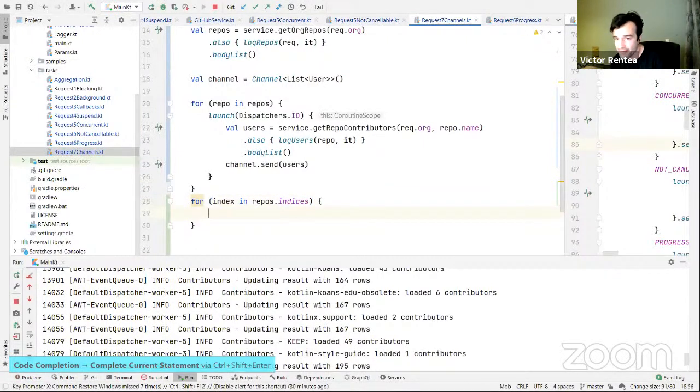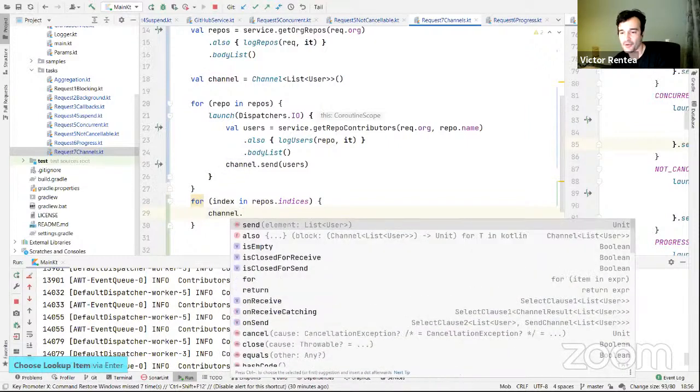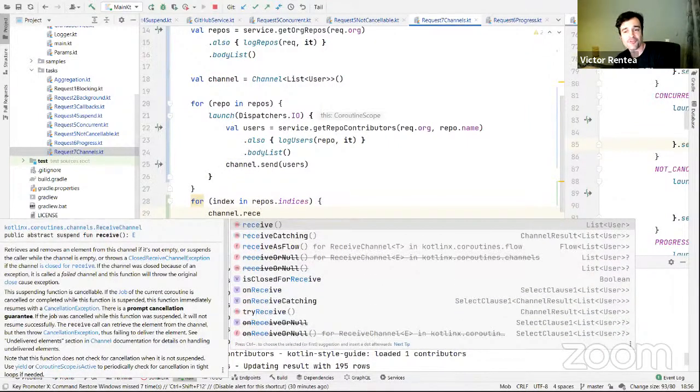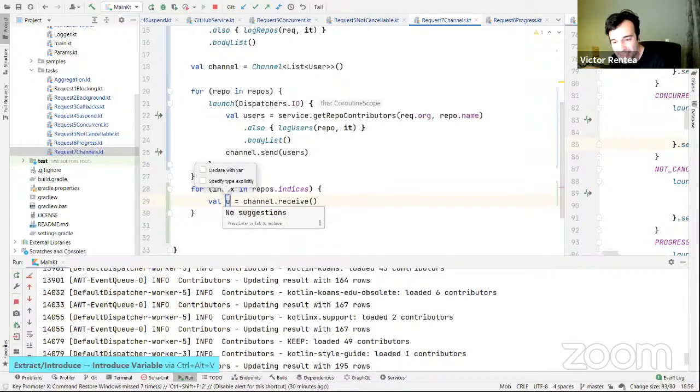Which allows me then to do channel.receive. Folks, this is mind-blowing, I know. Receive would normally block you, but it will suspend the coroutine until the data is available. That will get you back the users from that repo.